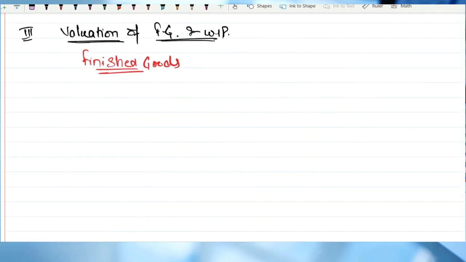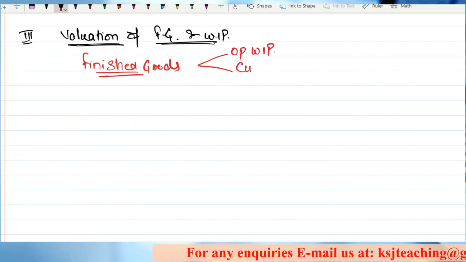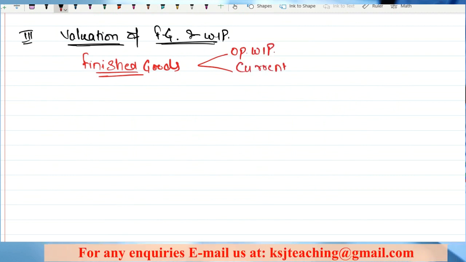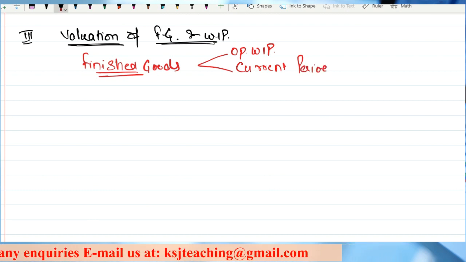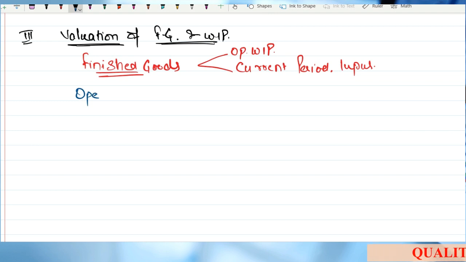So finished goods we are going to divide into two parts, opening WIP and current period input. So let's talk first about the opening WIP.